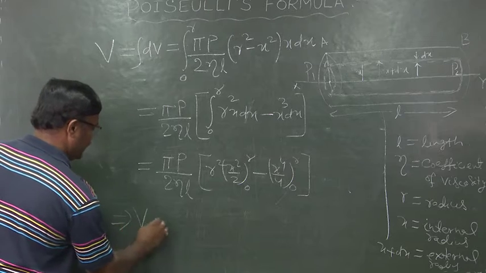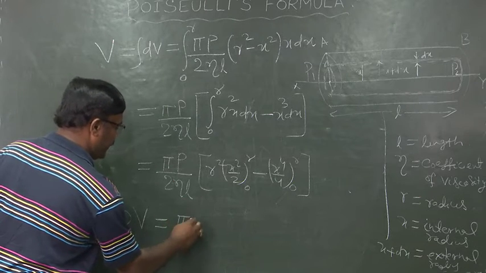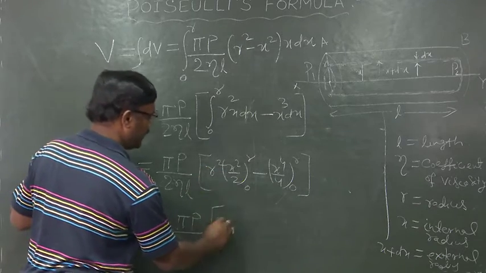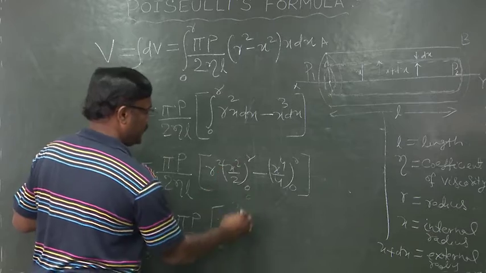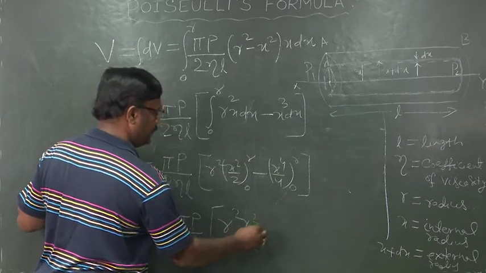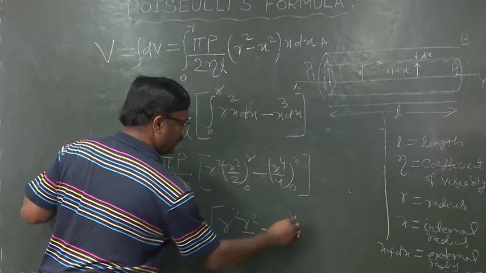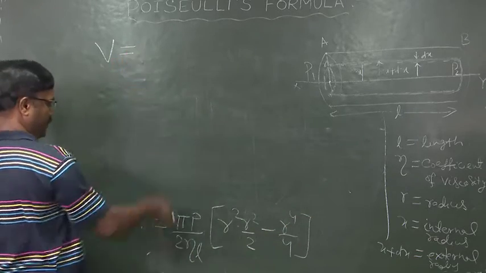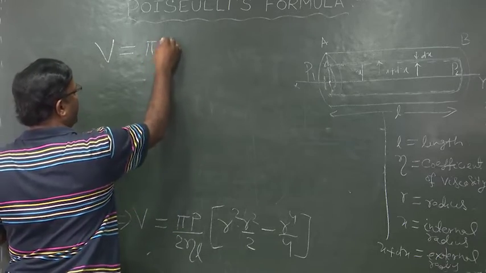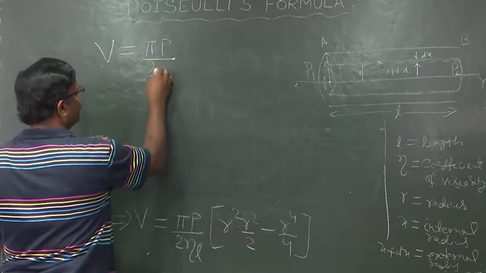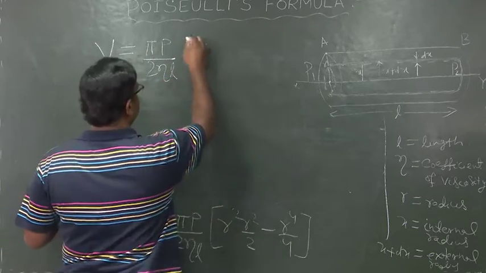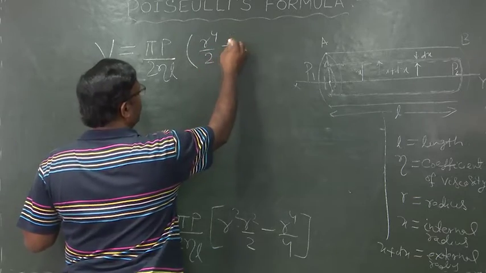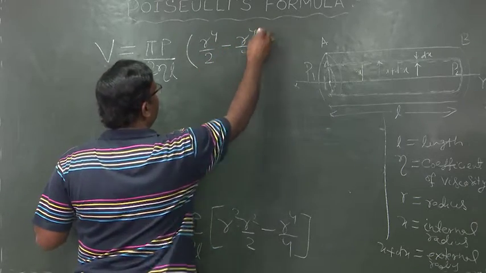implies V is equal to pi p by 2 eta L, and within bracket it will be r square into r square by 2 minus r to the power 4 by 4. So, V is equal to pi p by 2 eta L, and within bracket it will be r to the power 4 by 2 minus r to the power 4 by 4.